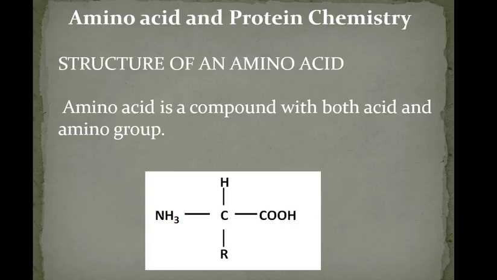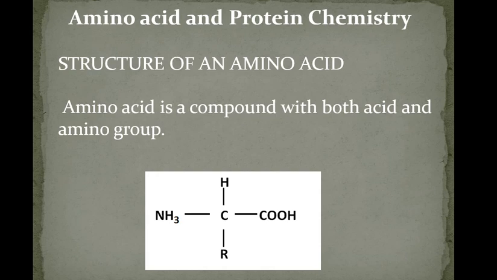In this slide, you can see the structure of an amino acid. See here. The definition of amino acid is that it should contain a carboxylic group, COOH group, and amino group attached to the alpha carbon. So remember clearly what I am talking about now. This is the definition of amino acid. Amino acid means a compound which is having carboxylic group and amino group on alpha carbon atom.